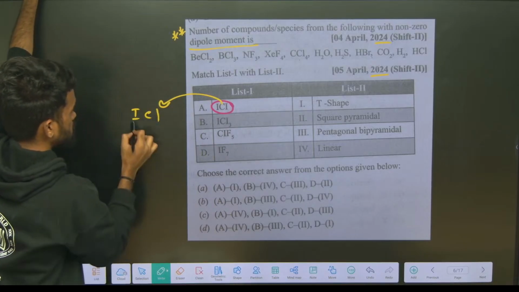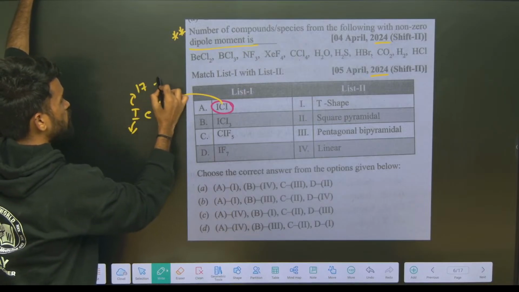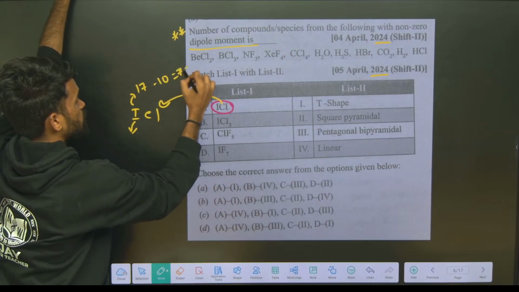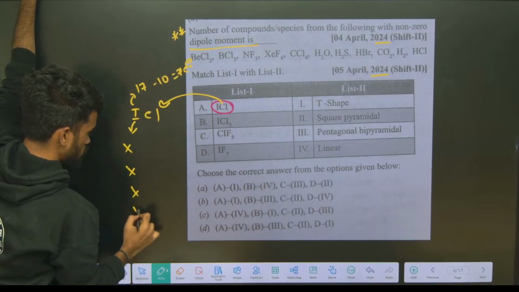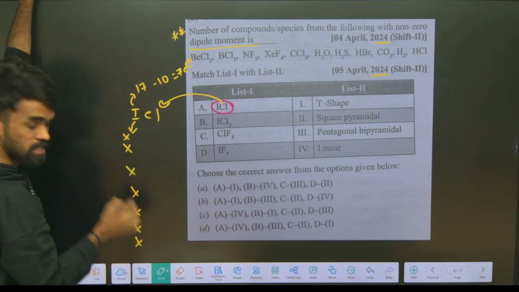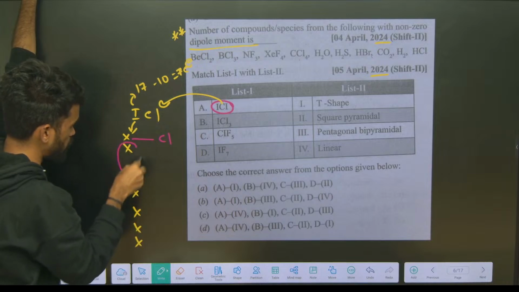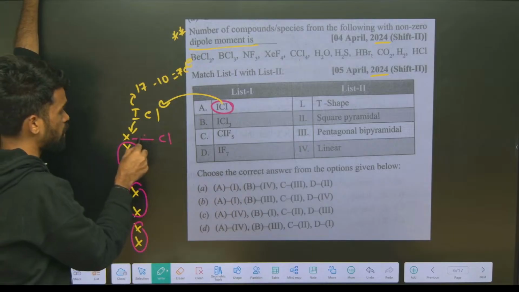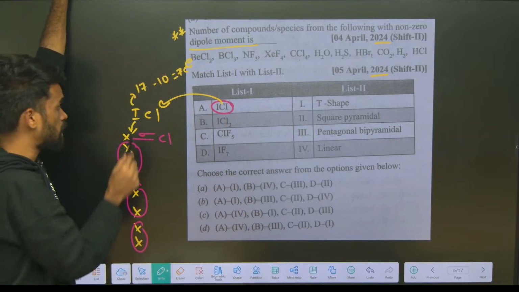So just follow this simple rule. ICl is given, and the central atom is a halogen. What is the group number of the central atom? 17. So 17 minus 10, you have 7 electrons in the valency of this halogen. Put those 7 electrons like this, 7 dots. So 1 bond for ICl, 1 is paired up, and the remaining are lone pairs. One sigma bond is formed with the chlorine and the remaining are lone pairs on the iodine.